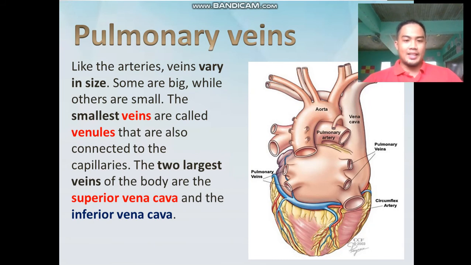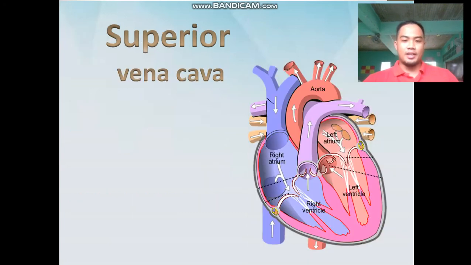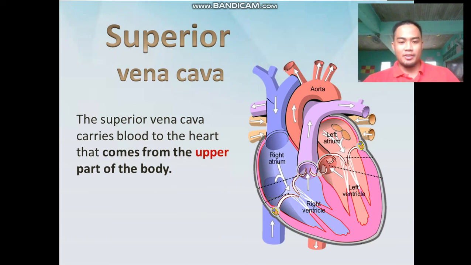So veins vary in sizes. Some are big, some are small. The smallest veins are called venules. So anong small nga arteries, ang tawag arterioles. So they're also connected to the capillaries, and the 2 largest veins are the superior vena cava and the inferior vena cava. So superior vena cava, what is the superior vena cava?